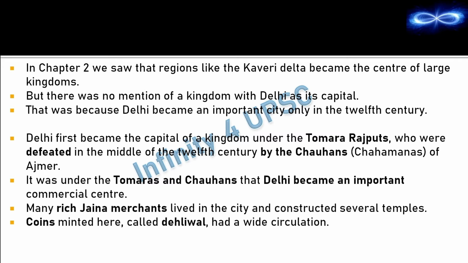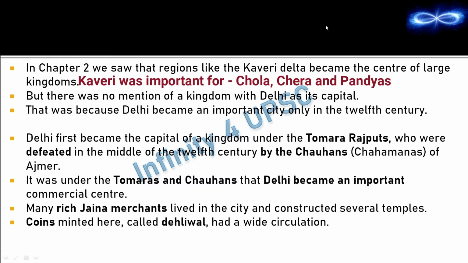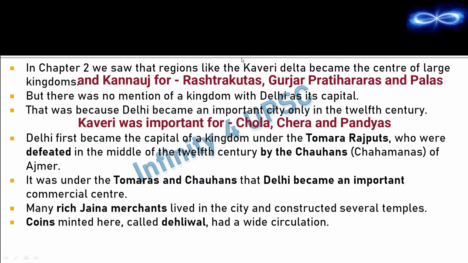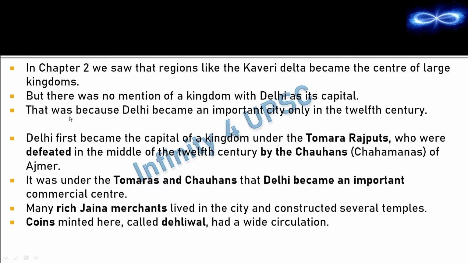Now the name of the chapter is Delhi Sultans. But till now in medieval India we have not seen the reference of Delhi anywhere. Why is that so? We had seen about Kaveri Delta being important for the Cholas, Cheras, Pandyas, and then we had seen about Kannauj, which was important for the Rashtrakutas, Gurjara Pratiharas and Palas. But we did not see about Delhi. That is because Delhi became an important city only in the 12th century, and that is what we are going to see in this chapter.